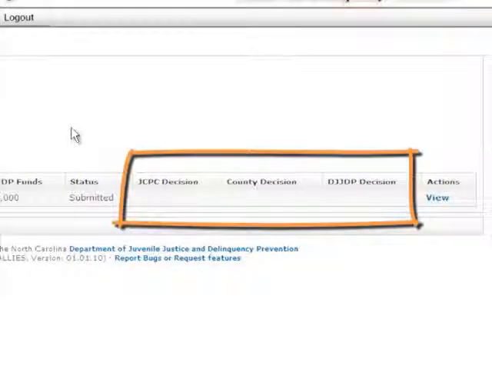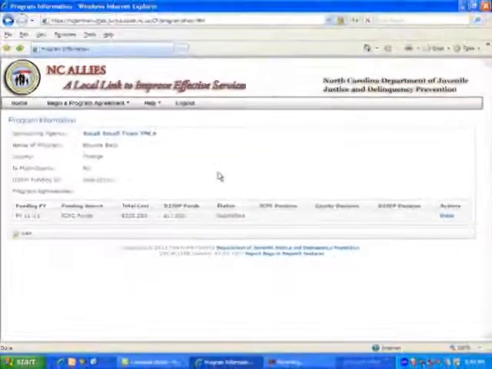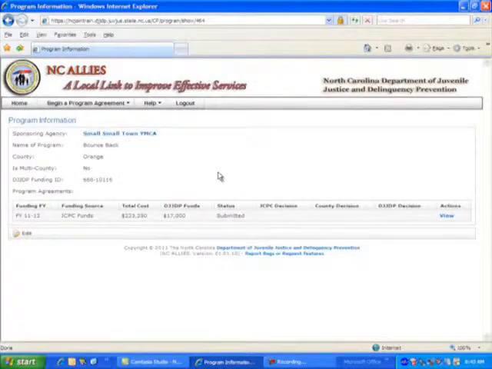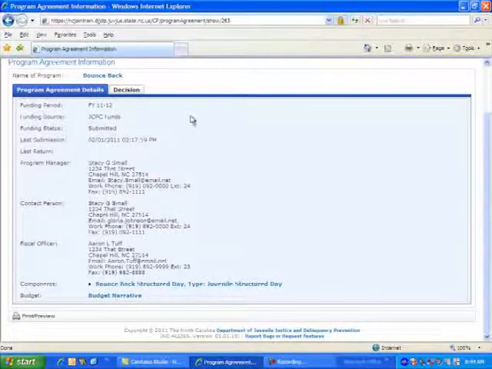And as these decisions are being made, there are dates that are required in the decision making. If your program agreement is denied, there may be reasons noted. Let's take a look at that. Go to the View link and click. Now let's click on the Decision Link tab.